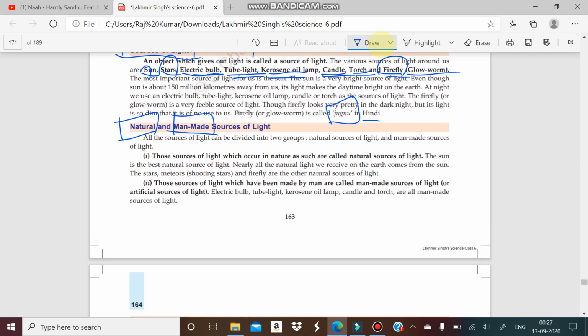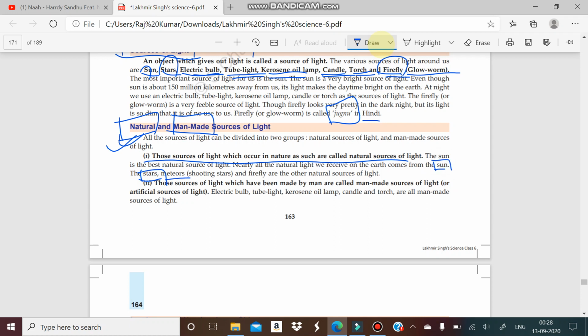So you will see natural and man-made sources of light. If we talk about natural, natural means from nature. So we can say those light sources which are present or which occur in nature will be known as natural sources of light. For example, the stars, like the sun. The sun is the major source of light.